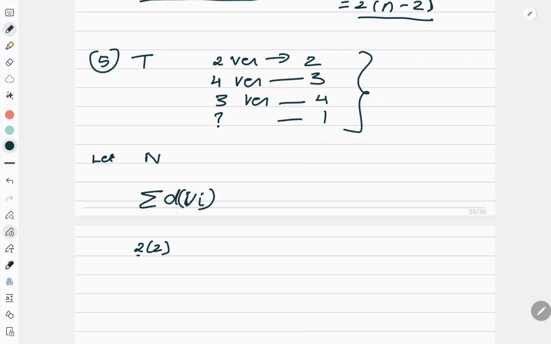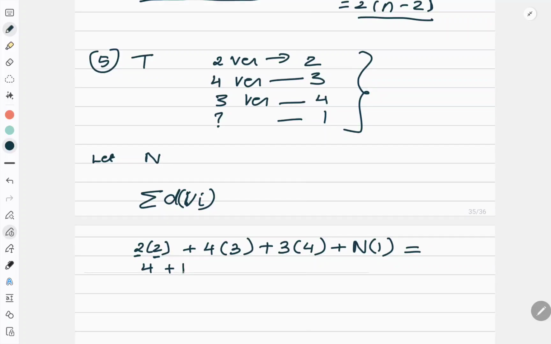So 2 vertex has degree 2 plus 4 vertex has degree 3 plus 3 vertex has degree 4. Suppose there are n vertex with degree 1 because I have said there are n pendant vertex. Correct. So how much it is? This will be equal to 4 plus 12 plus 12 plus n, which is equal to 28 plus n.